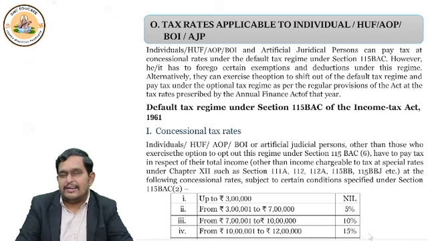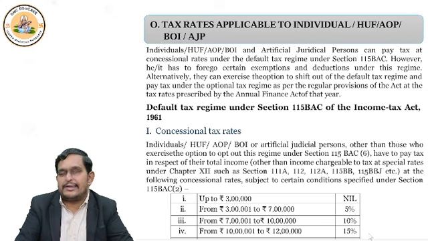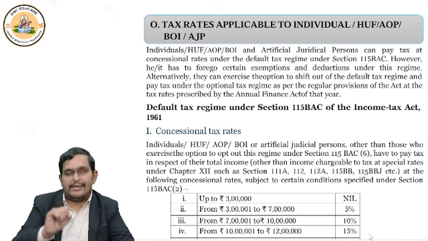You know: individual, HUF (Hindu Undivided Family), AOP (Association of Persons), BOI (Body of Individuals), and AJP (Artificial Juridical Person). I was telling you about Osmania University, Bar Council, Hindu deities. Yes or no? They are all artificial juridical persons. For them, this section applies.